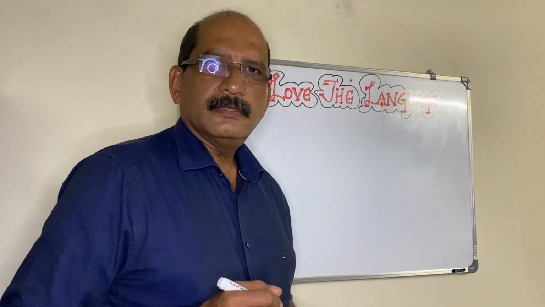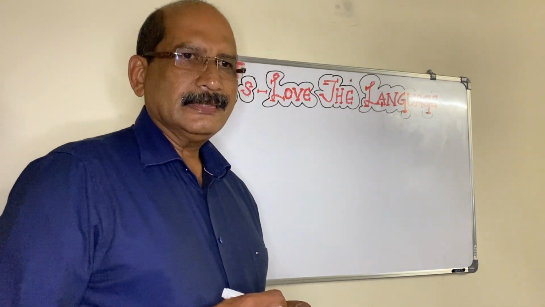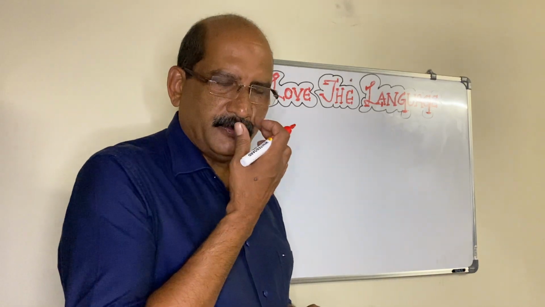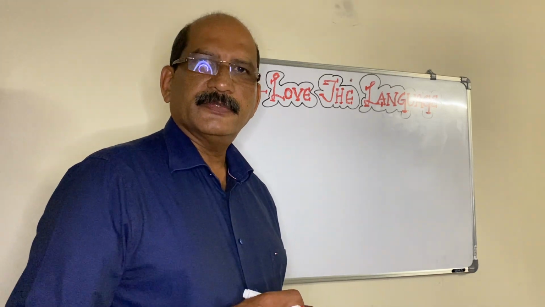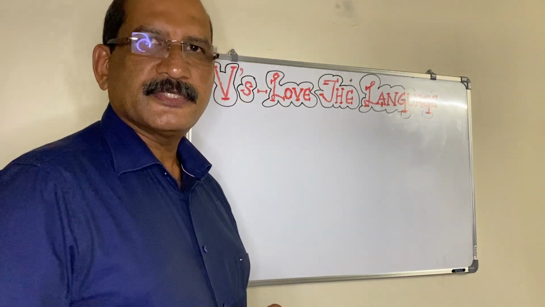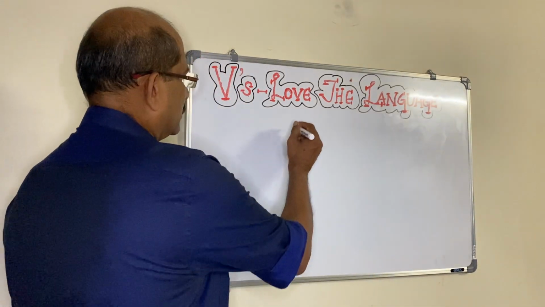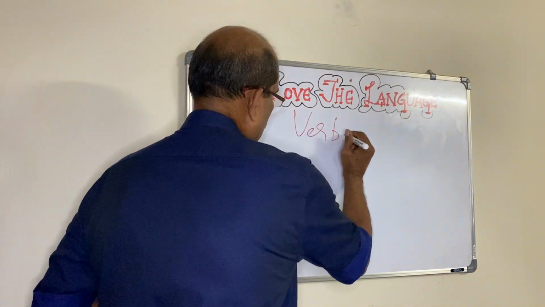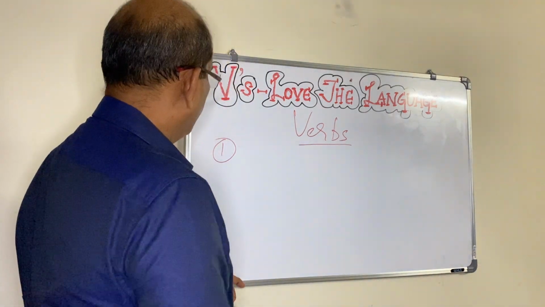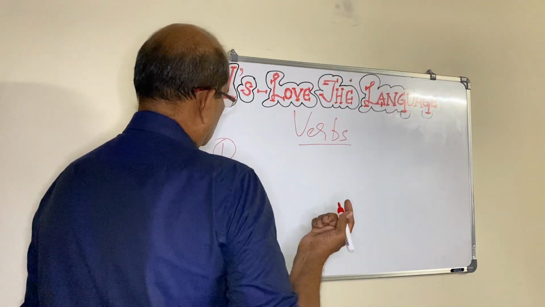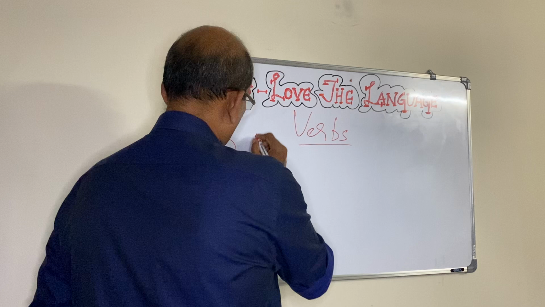Well, a verb has normally two parts. We can classify it into three parts also if you simplify it a little more. Normally we can say auxiliary verbs and modal verbs. Okay, I will put it this way. Verbs. One, action verb.